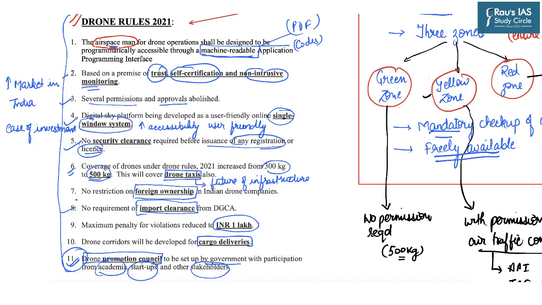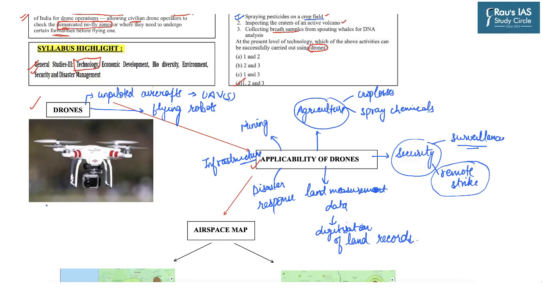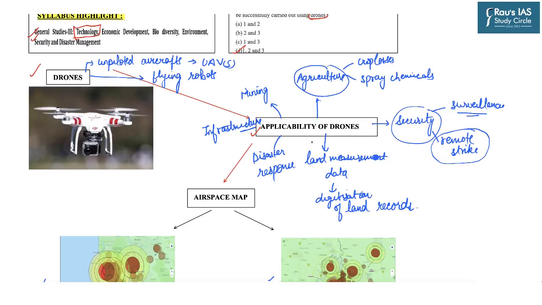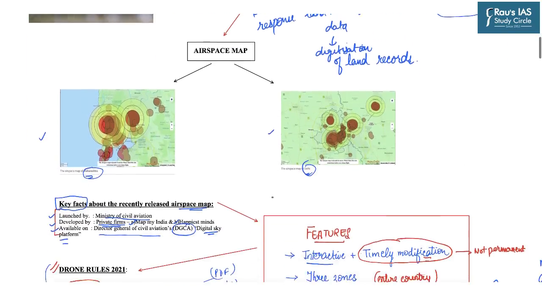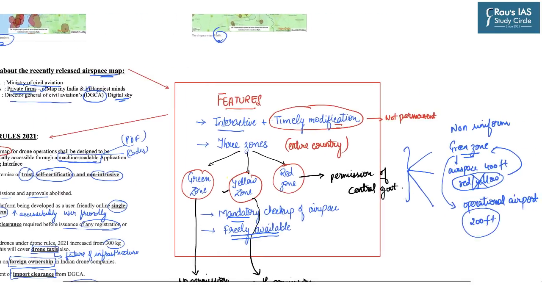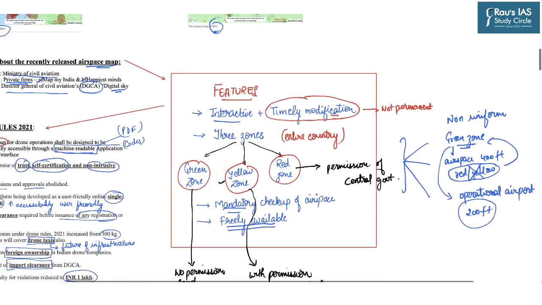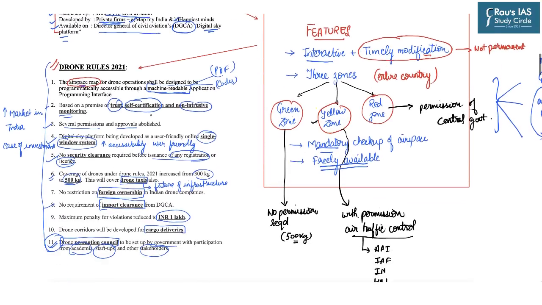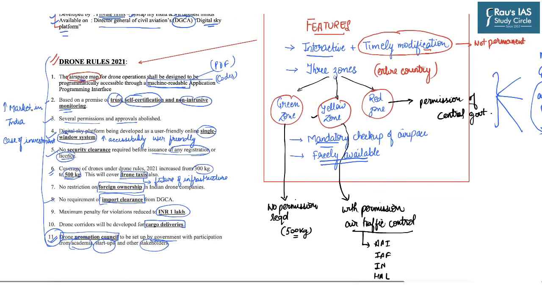So, summing up the entire topic, first we discussed what we mean by drones, and then we came to the applicability of the drones, where we discussed that though the drones have high usage in various fields, yet it poses some serious security and privacy issues which require that airspace should be regulated. And then we analyzed some key facts about the recently released airspace map, further going on to the detailed features of these airspace maps, and finally we concluded on the Drone Rules 2021, which is aimed at increasing the market in India with promoting ease of investment and taking the multi-stakeholder approach.